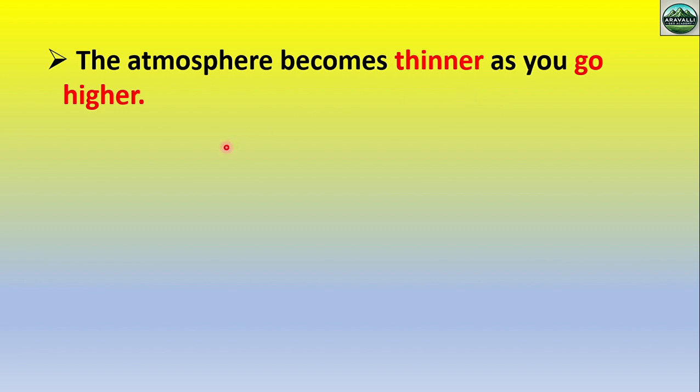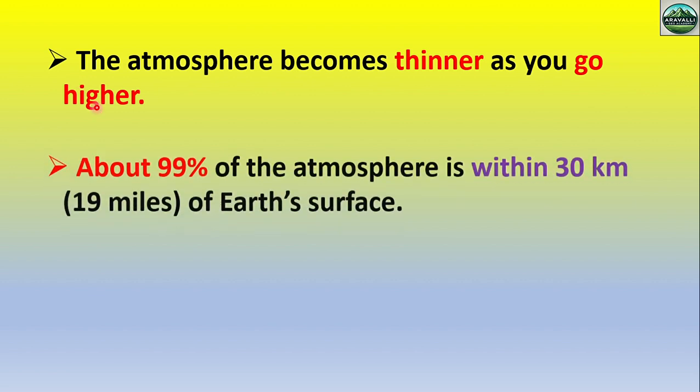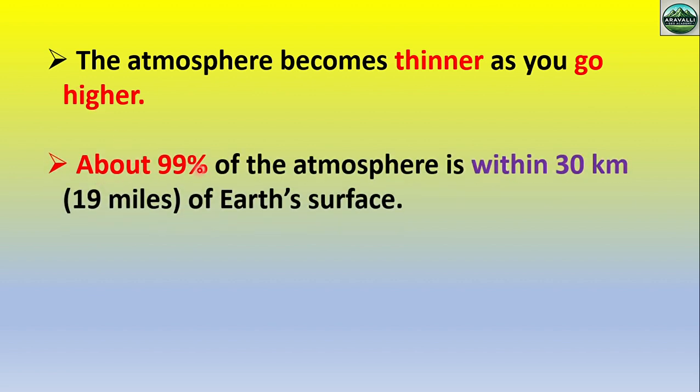Okay, so the atmosphere is dense at the surface, and when we go from the surface upward, the atmosphere becomes thinner. Okay, this is the conceptual point. Remember, we will discuss it in detail in upcoming slides. About 99% of the atmosphere is within 30 kilometers or 19 miles of the earth's surface.